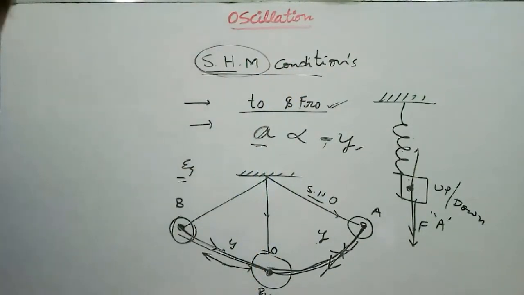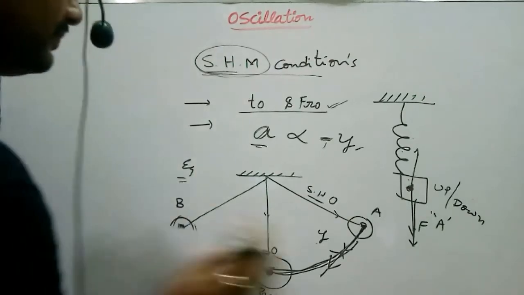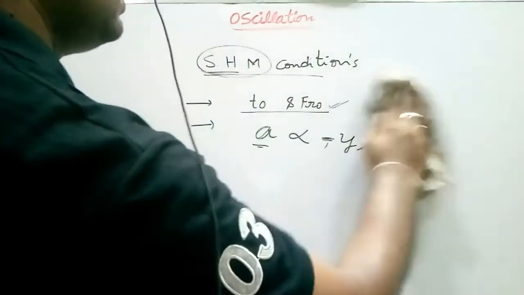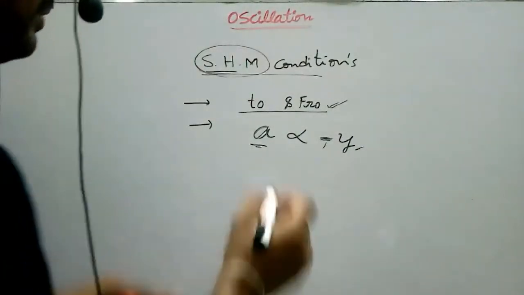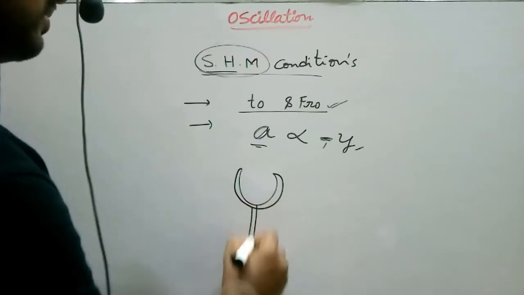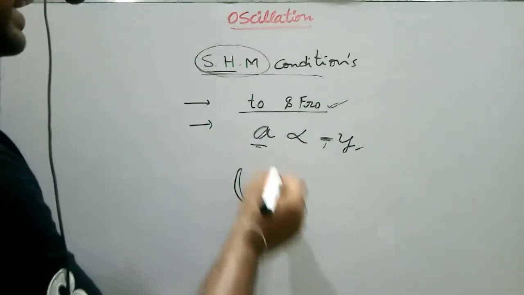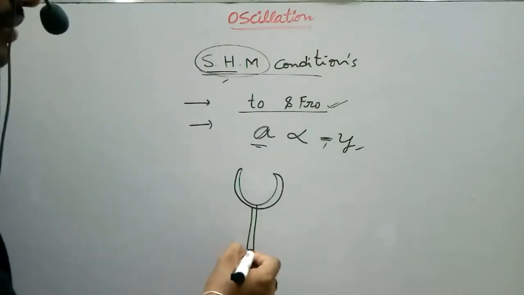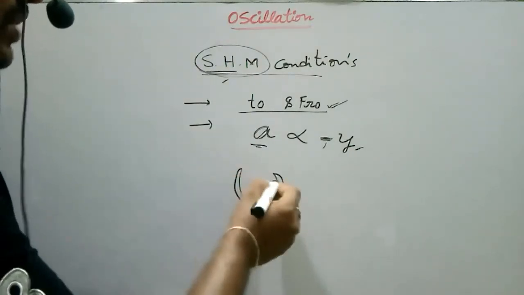Now we see another example. The prongs of a tuning fork are also an example of simple harmonic motion. Let this be a tuning fork. These are the prongs here.